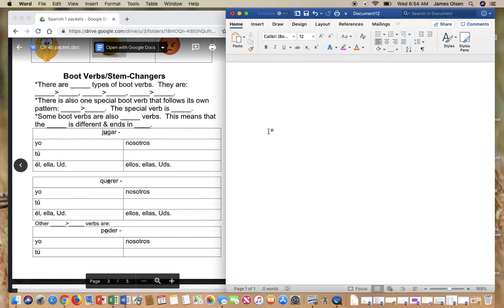Now, remember that when you have a verb like hablar, there are 2 parts to a verb. There's the stem.